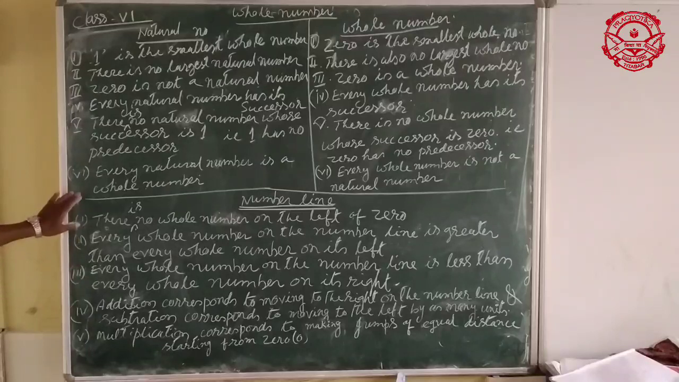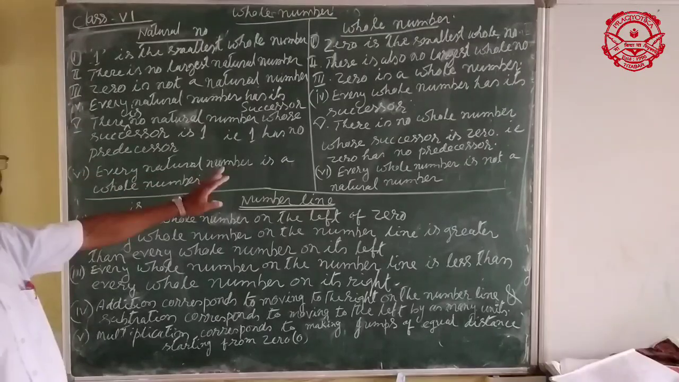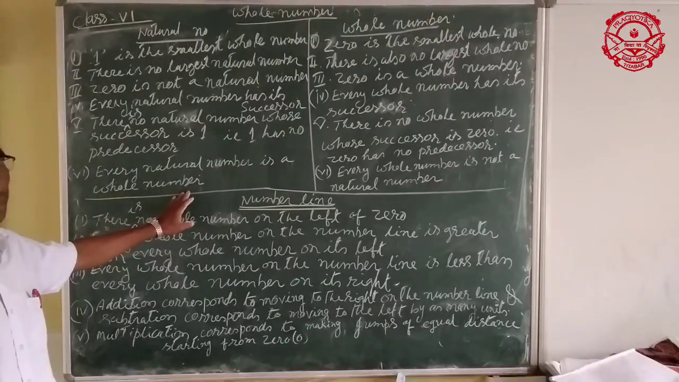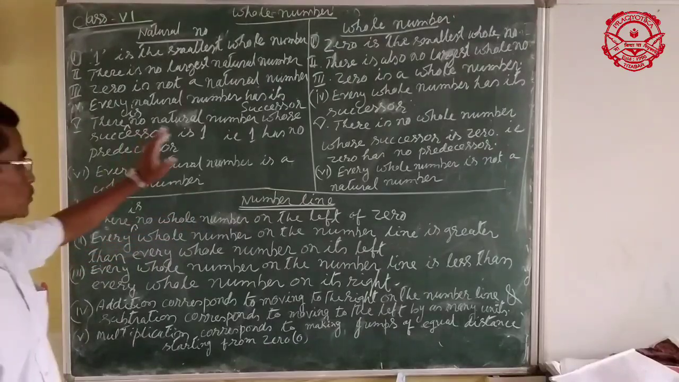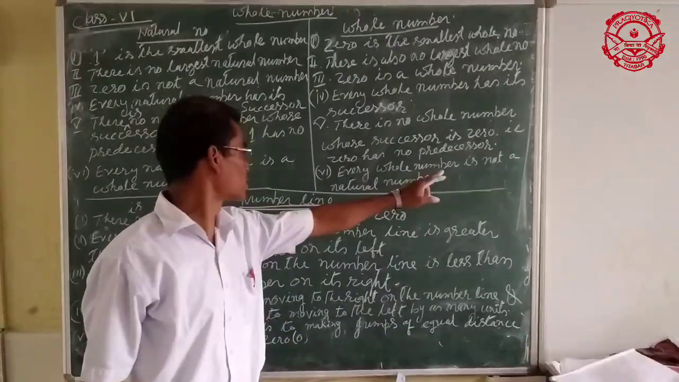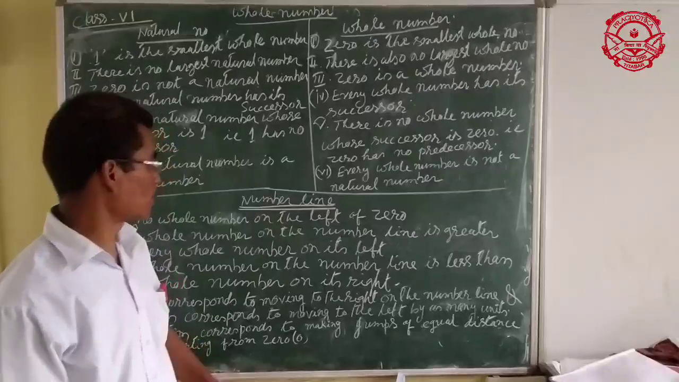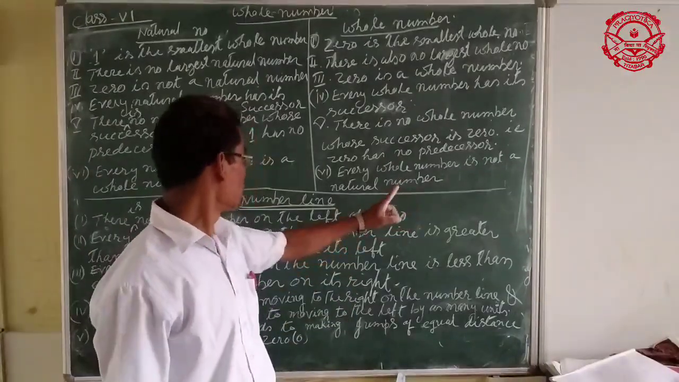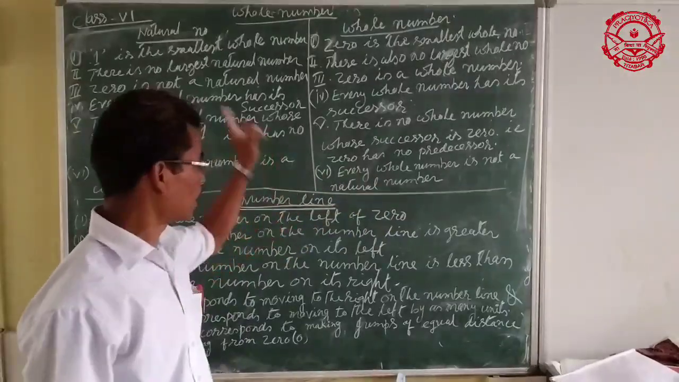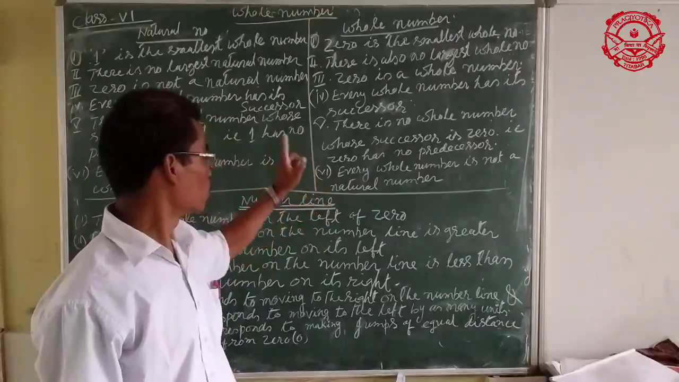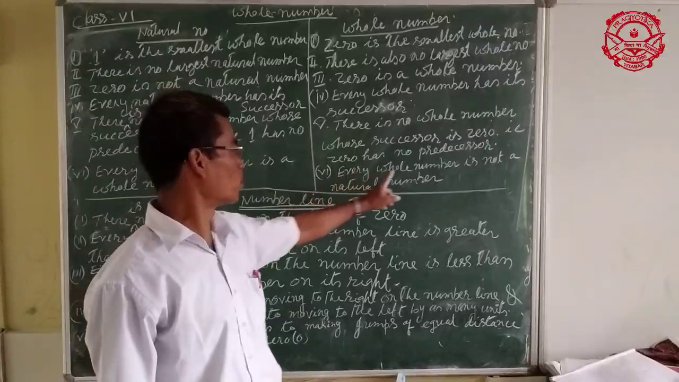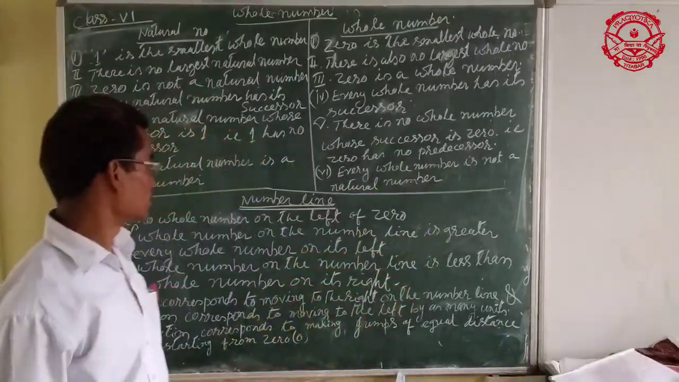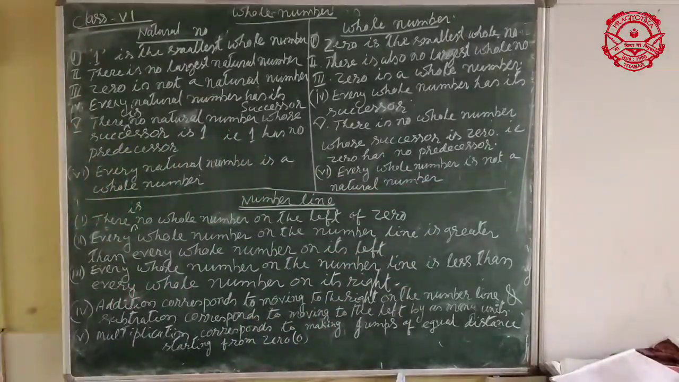Number 6: every natural number is a whole number. But every whole number is not a natural number. That means, in whole numbers starting from 0, 0 is not a natural number. That's why we can say every whole number is not a natural number.